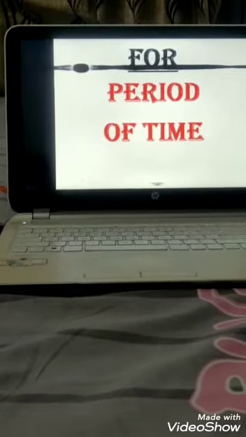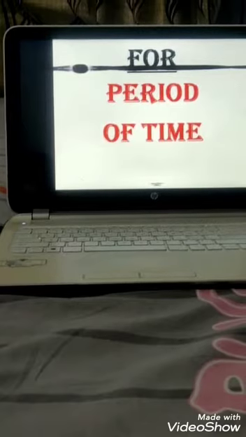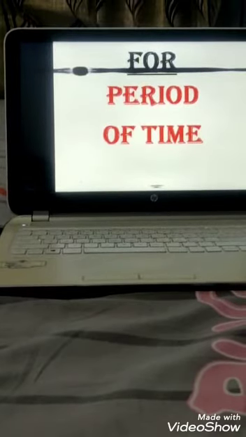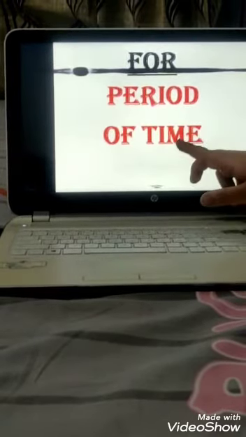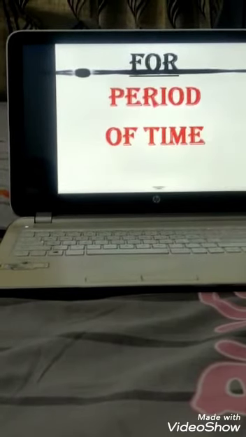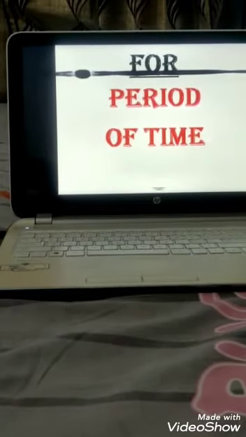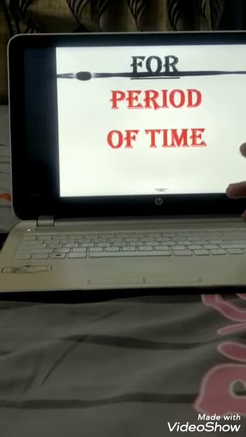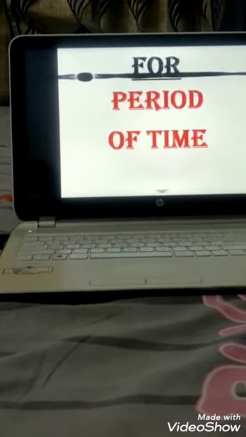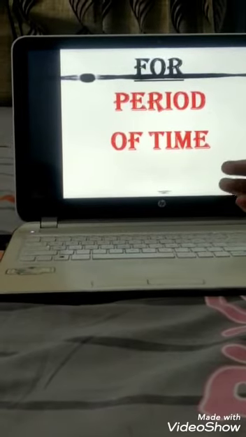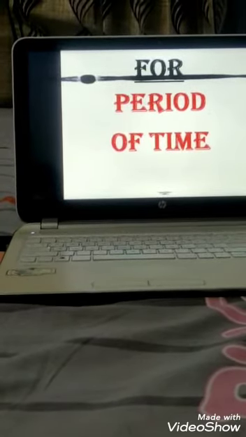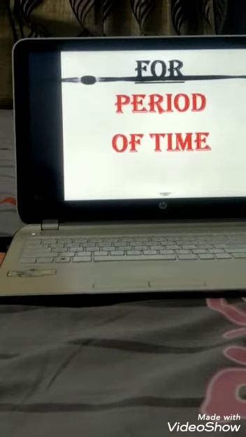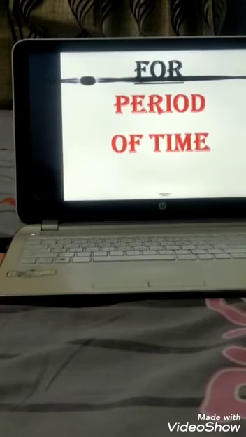So let's move further for for. For is a preposition which you have not used till now. Now for is used to specify the period of time. Period of time, or you can say length of time. कि कोई काम मैं कितनी देर तक कर रहा हूँ, या मैं कुछ लर्न कर रहा हूँ तो कितने टाइम के लिए लर्न कर रहा हूँ, उस टाइम ड्यूरेशन को स्पेसिफिकली बताने के लिए हम for का यूज करते हैं.